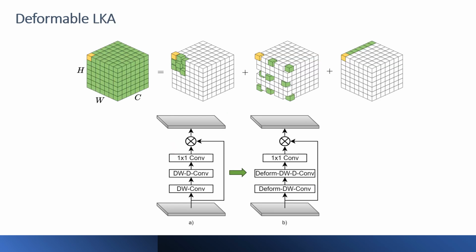Our idea is the combination of both approaches. We construct a large deformable convolution kernel from different smaller convolutions. Here, we replace the standard convolution with deformable convolutions. These approaches allow the network to learn a deformable attention map that is multiplied with the input as shown in the figure below.